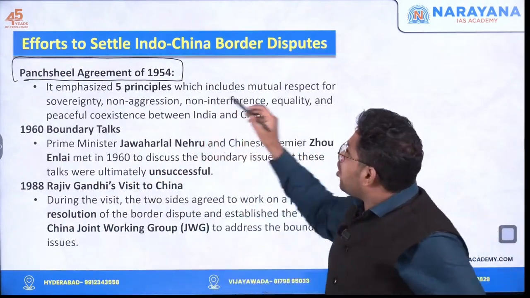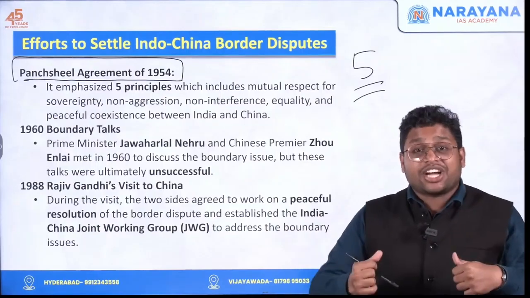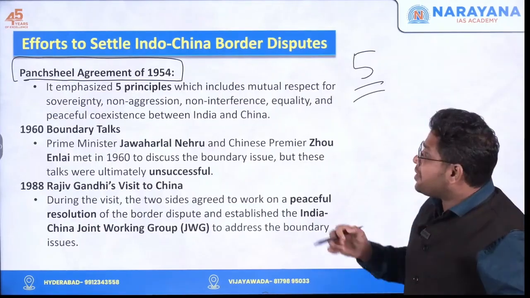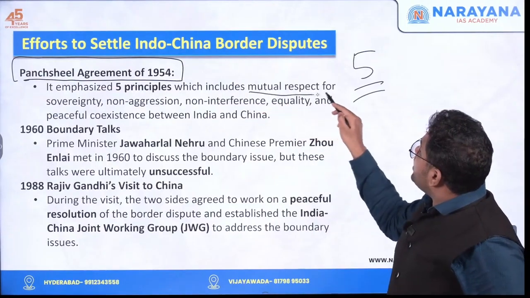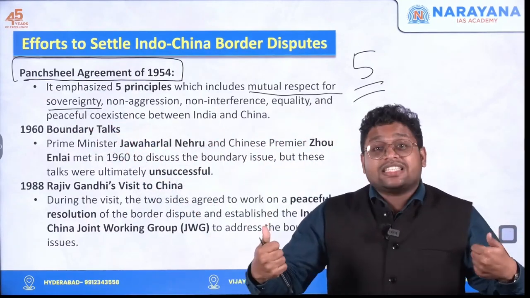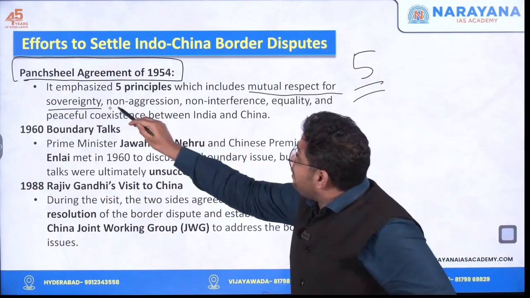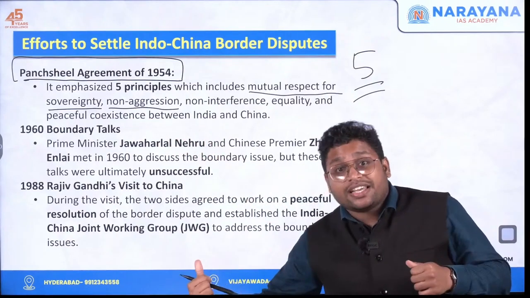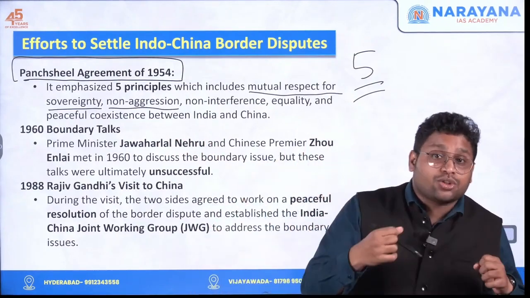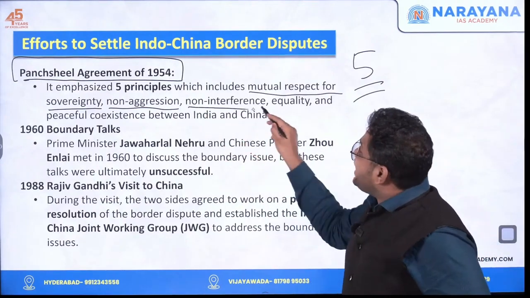Panchsheel means it is talking about five specific principles that India and China will adhere to. These five principles are mutual respect for sovereignty, that means both countries will respect the sovereignty of each other. Second, non-aggression. No country will show any kind of aggression or attack against the other country. Third, non-interference.